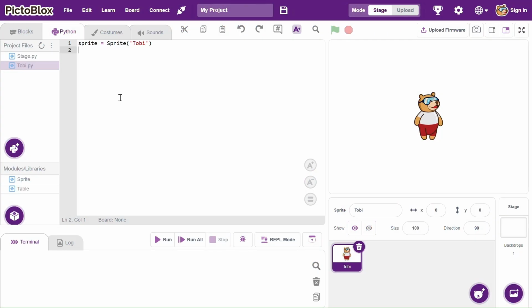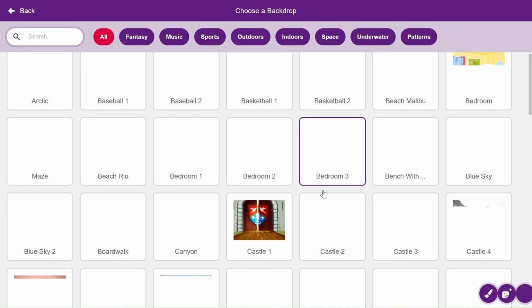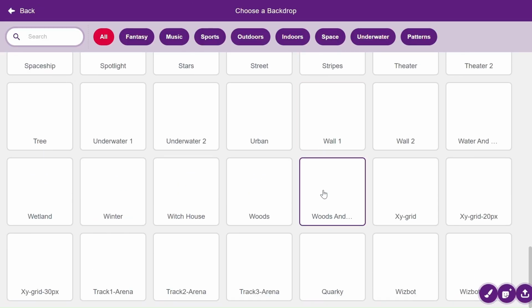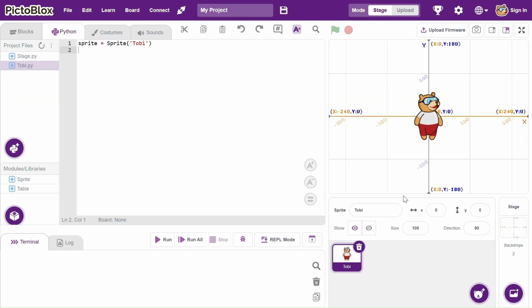Alright, so I have PictoBlox opened on my browser and I'm in the Python environment, and I want you to do the same so you can follow along with this video. Just a quick recap on coordinates. We're going to go to stage and choose a backdrop, and the one I want is the X and Y grid. I'm just going to take this X and Y grid here so we can use that to explain coordinates. I'm going to turn off the eye of the character.